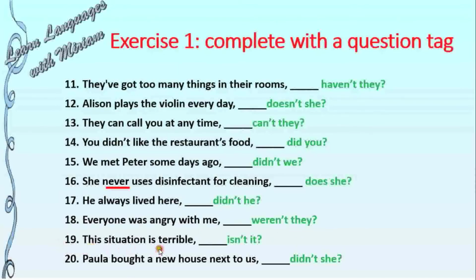This situation is terrible, isn't it? Situation is an event, so we use the pronoun it. And we change is into isn't. 20. Paula bought a new house next to us. Didn't she? The auxiliary verb for bought is did, so in the negative, didn't.